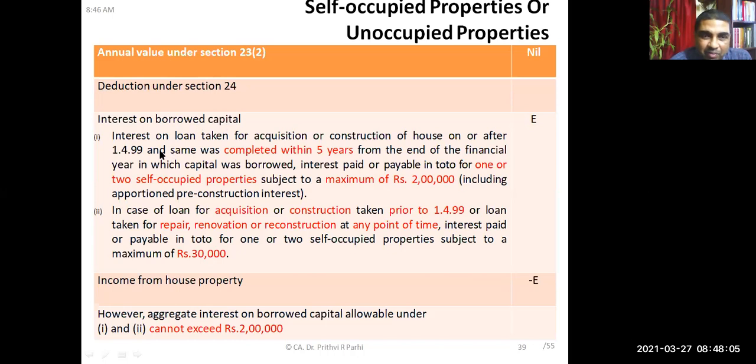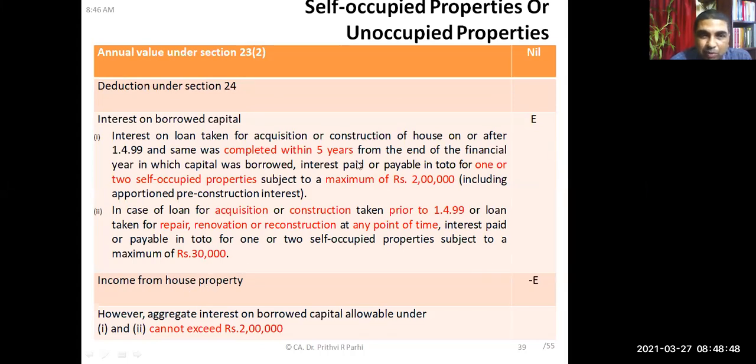Interest on borrowed capital will be allowed if it is taken for acquisition and construction of the house on or after 1499, and the same is completed within 5 years from the end of the financial year in which capital was borrowed. Interest paid or payable in toto for 1 or 2 self-occupied houses is subject to a maximum of 2 lakh rupees. This 2 lakh rupees includes post-construction and pre-construction period interest taken together. And in case it is for acquisition and construction but prior to 1499, 30,000 rupees is allowed. Or if it is for repair, renovation, reconstruction at any point of time, whether before 1499 or after 1499, then also 30,000 rupees is allowed.